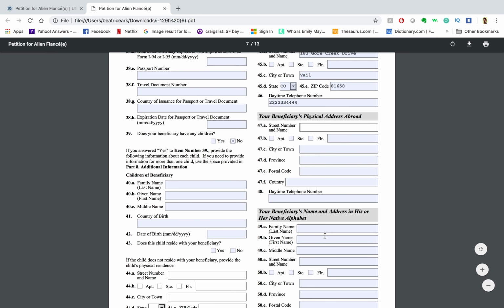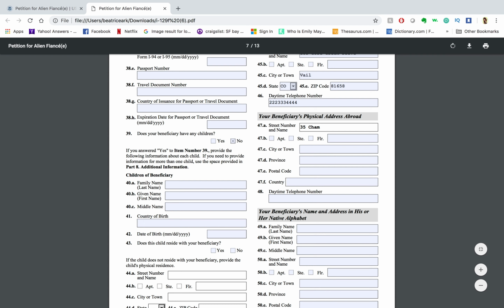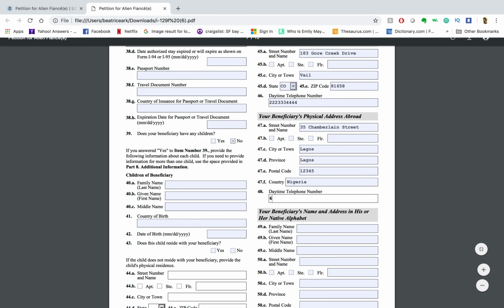And then your beneficiary's physical address abroad. So we're going to put the same address. And skip that part. City, we'll put Lagos. Province, Lagos. Postal code 12345. Country, Nigeria. And then phone number will also be.